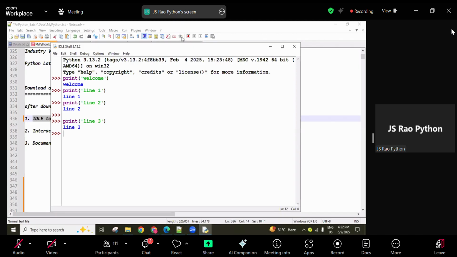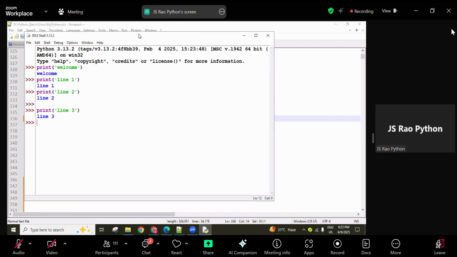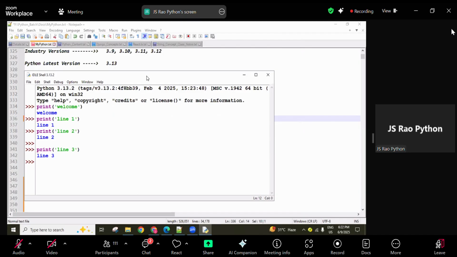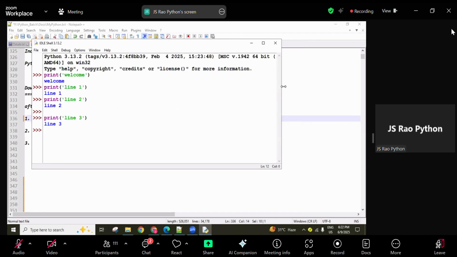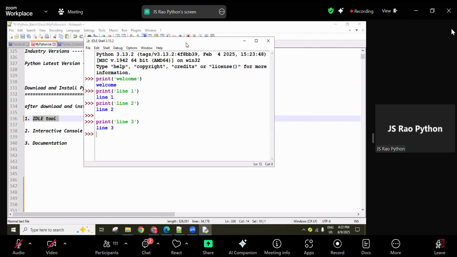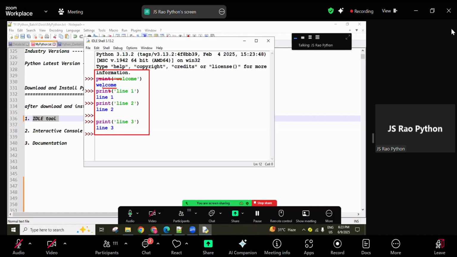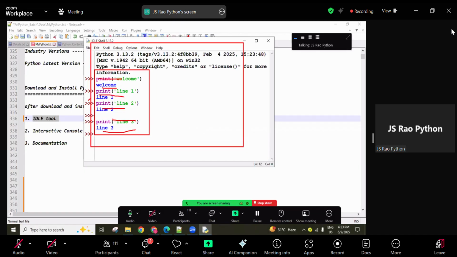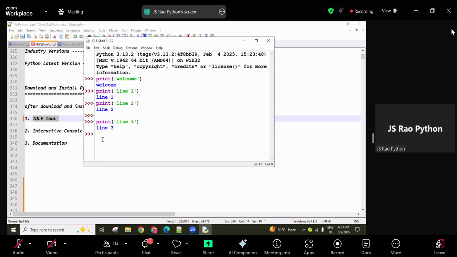So this is what IDLE follows, guys: RAM memory. IDLE uses the RAM memory, random access memory. RAM is a volatile memory. Volatile memory means a temporary memory. Temporary memory, guys. It means right now these all lines I executed here are loaded on this screen. Once I'm closing this IDLE, then the lines we used here are all deleted from the memory, guys.